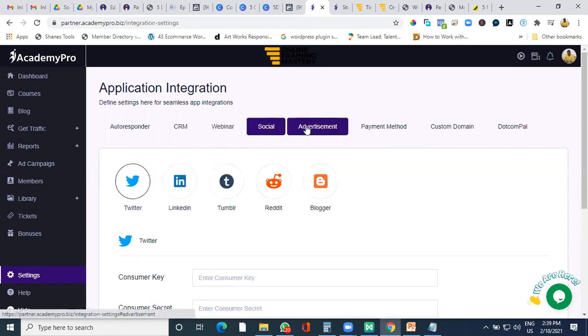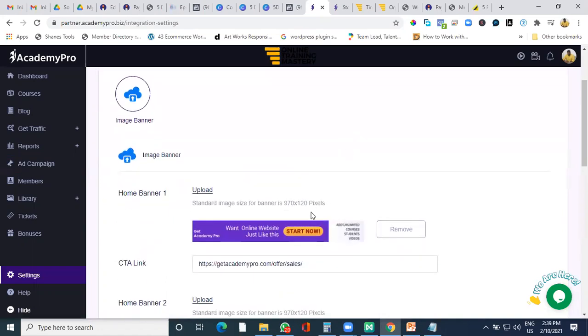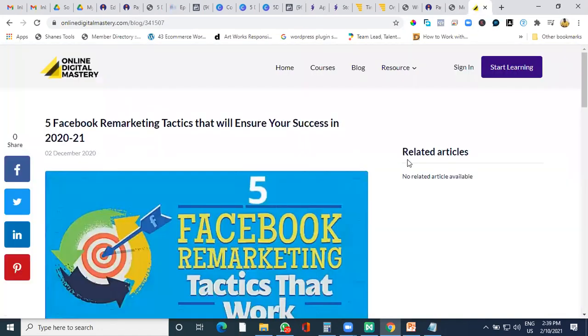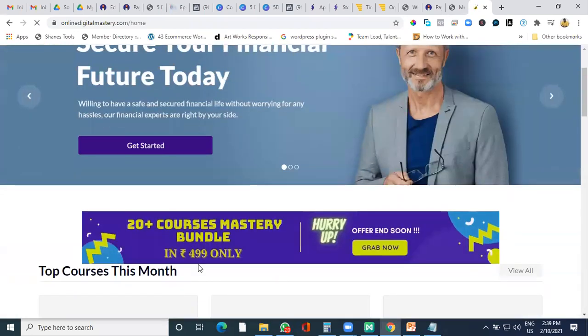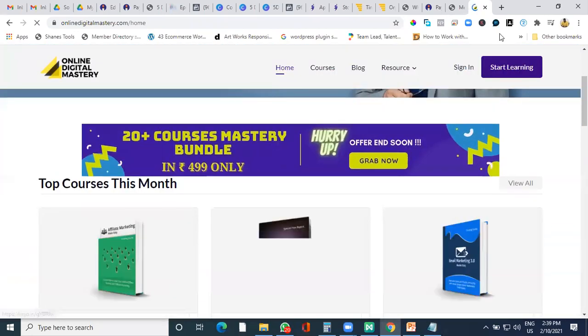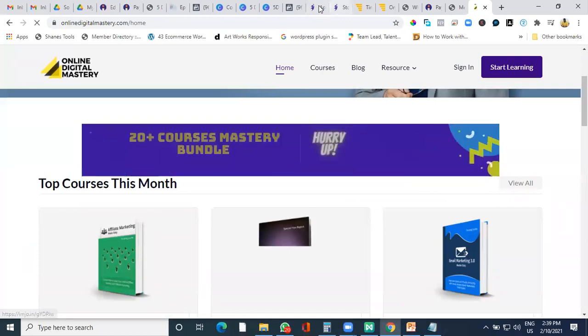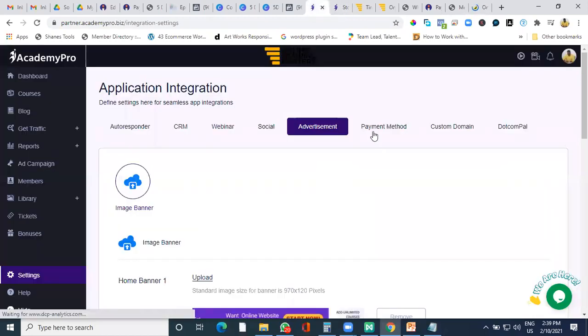Then social integration can be done. Advertising can be done. Like you can put up banners like this, what you can see here on this particular site. You can add animation banners, you can add still banners, and promote bundle courses, give them offers. You can put up banners like this and attract more students towards your landing page. So this can be done in the advertisement area.